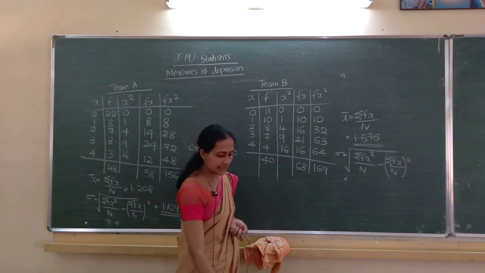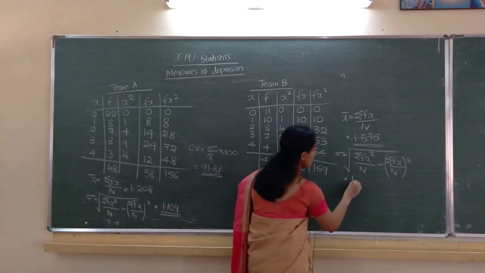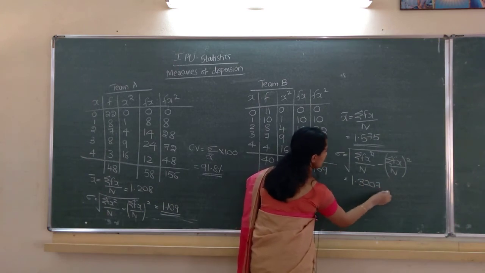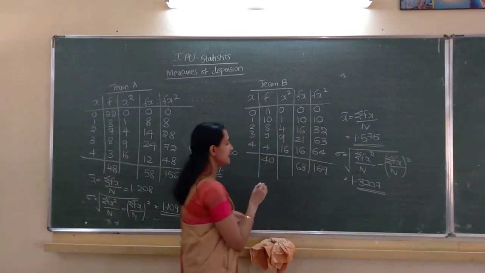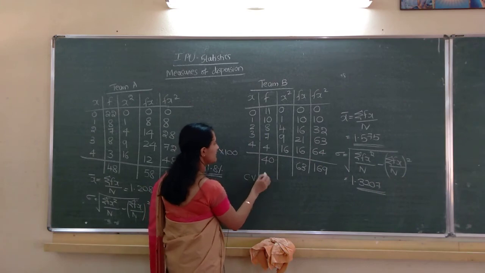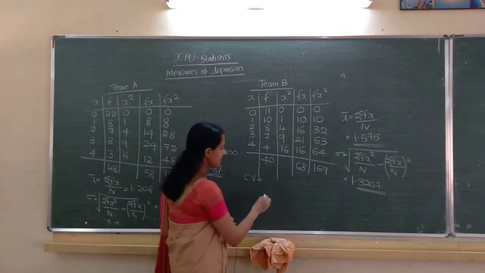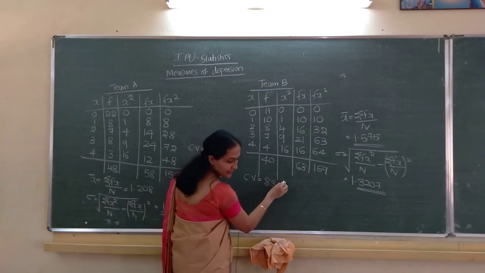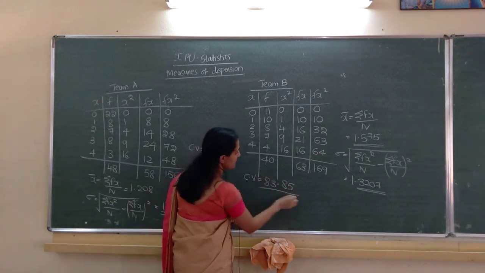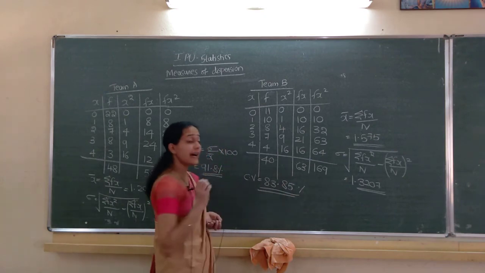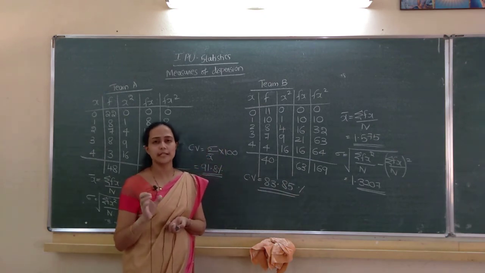Final answer I will write: 1.3207. Okay. So, next CV. CV equals sigma divided by x bar into 100. Answer is 83.85. That much percentage.